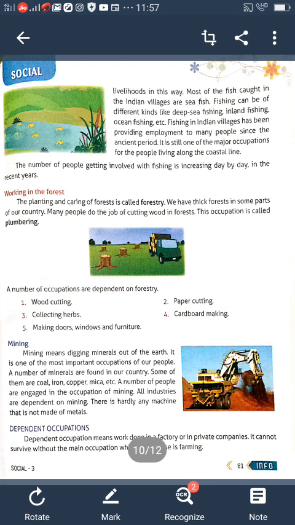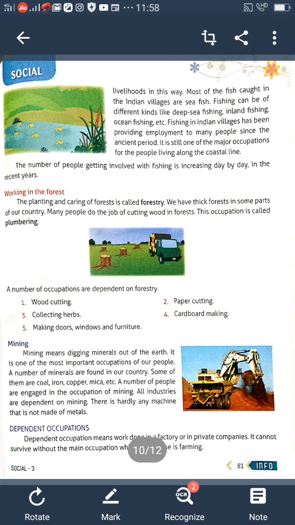A number of people are engaged in the occupation of mining. All industries depend on mining. There is hardly any machine that is not made of metals. Next, dependent occupations. Which are the dependent occupations? The occupation means work done in the factory or private companies. It does not survive without any main occupation, as in the case of farming.